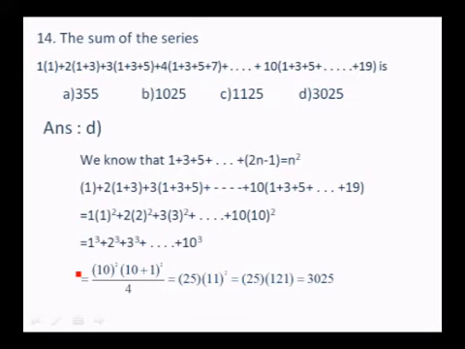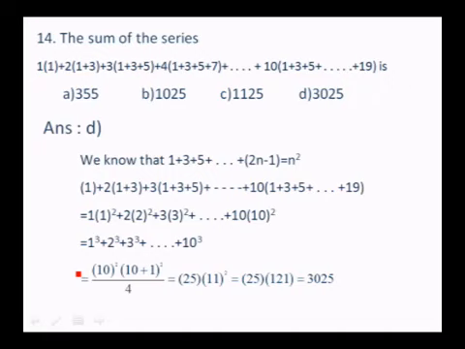See, the first term is 1, second is 2 into 1 plus 3, third is 3 into 1 plus 3 plus 5, etc. So I can write it as 1 into 1 square, 2 into 1 plus 3 is 2 square, 3 into 1 plus 3 plus 5 is 3 square, and the last one 10 into 1 plus 3 plus 5, etc., 19 is 10 square. As I told you, sum of the first 10 odd numbers is 10 square. Now if you multiply, you get 1 cube plus 2 cube plus 3 cube plus ... plus 10 cube.